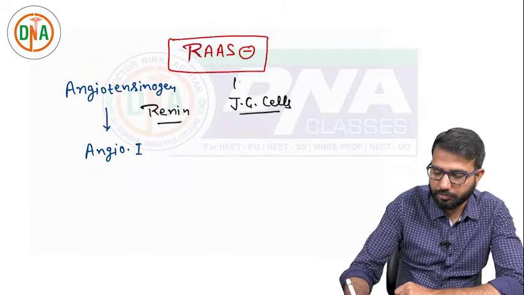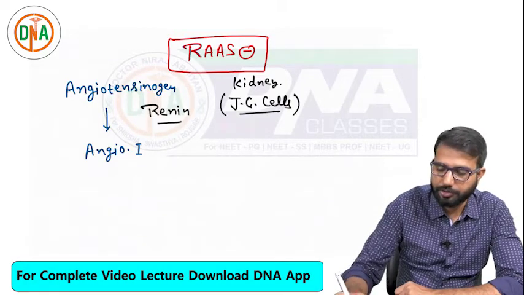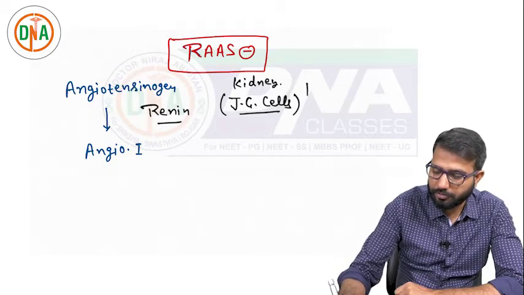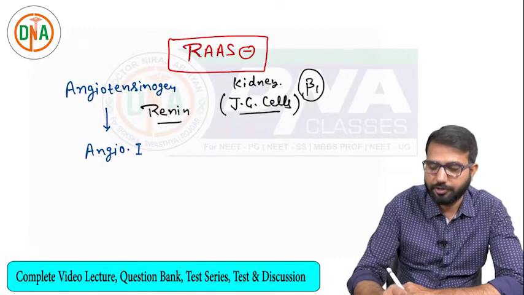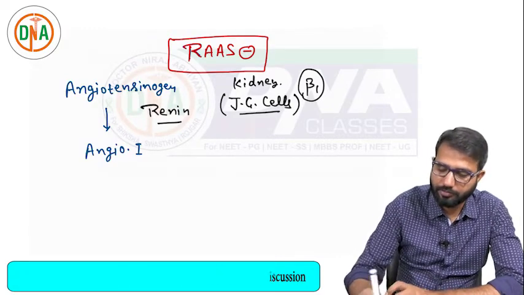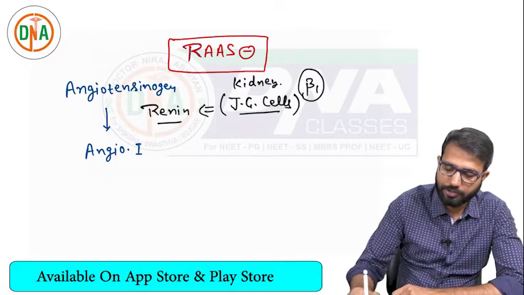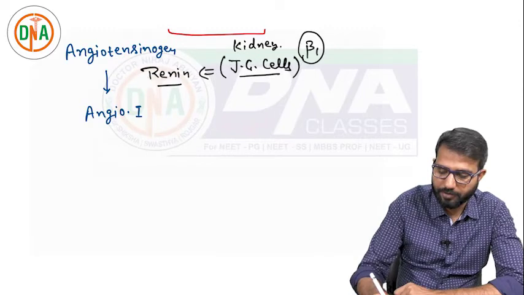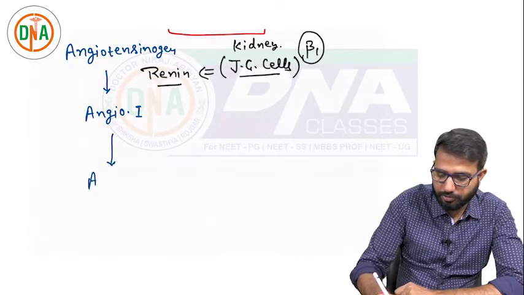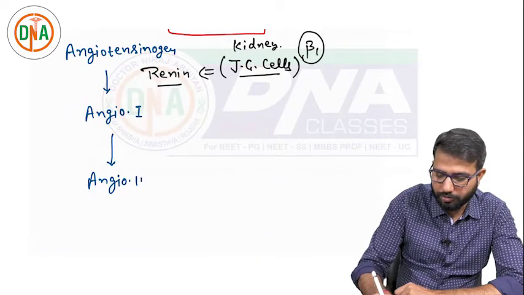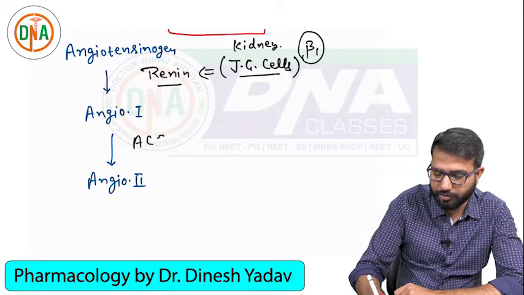in the kidney. We are getting the renin from the juxtaglomerular cells in the kidney, and that is by the beta receptor. So the beta 1 receptor is there. Beta 1 releases the renin, and this renin acts on angiotensinogen and converts it to angiotensin 1. Then angiotensin 1 will be converted to angiotensin 2, and this enzyme is angiotensin converting enzyme.